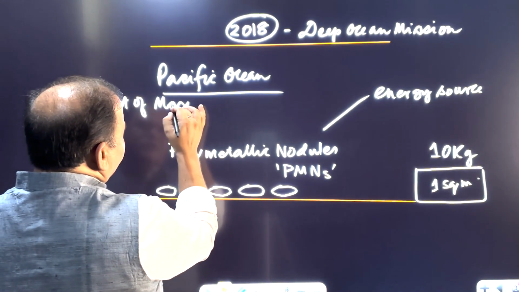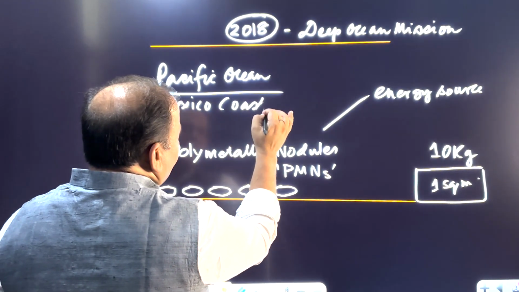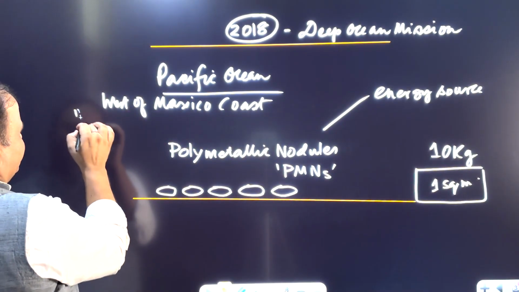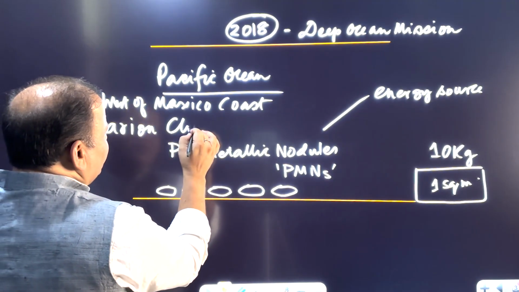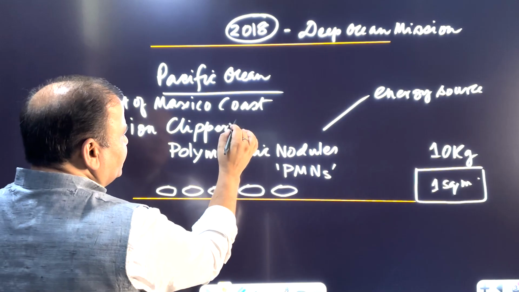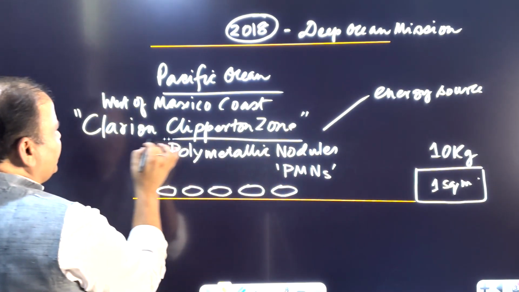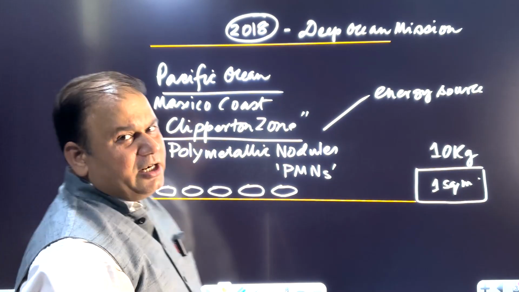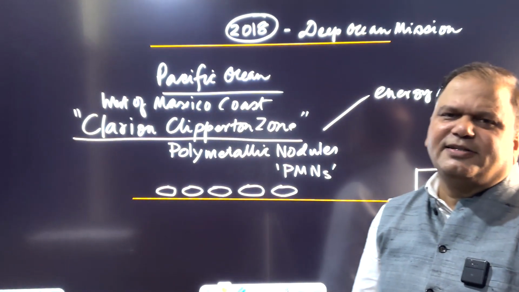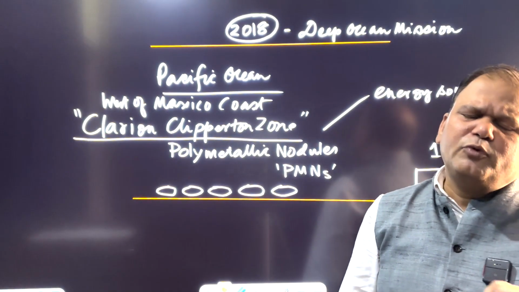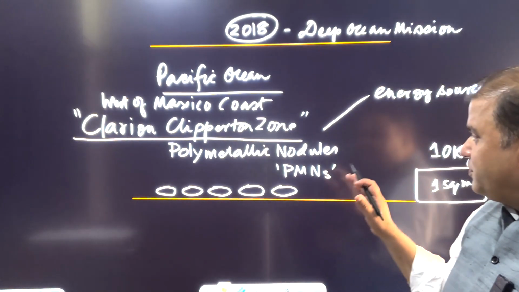Mexico coast. And this place is called as what? This place is called the Clarion-Clipperton Zone, where the concentration of polymetallic nodules is very high. So the International Seabed Authority has signed a number of agreements with more than 20 nations. India happens to be one of them, for extraction of PMNs.